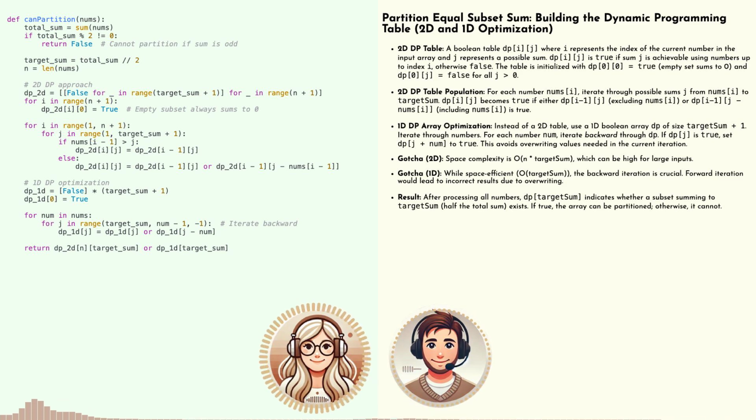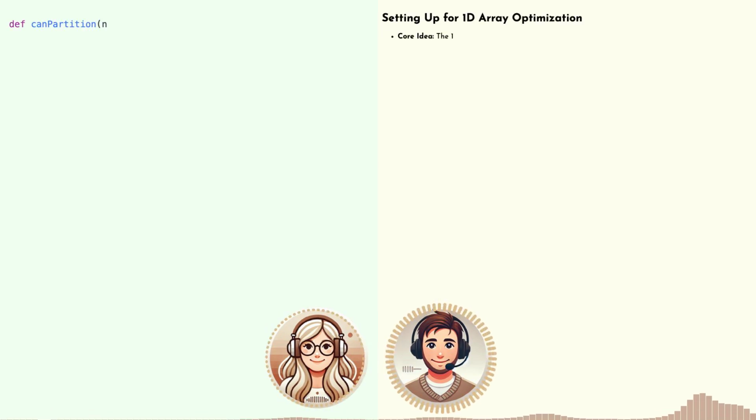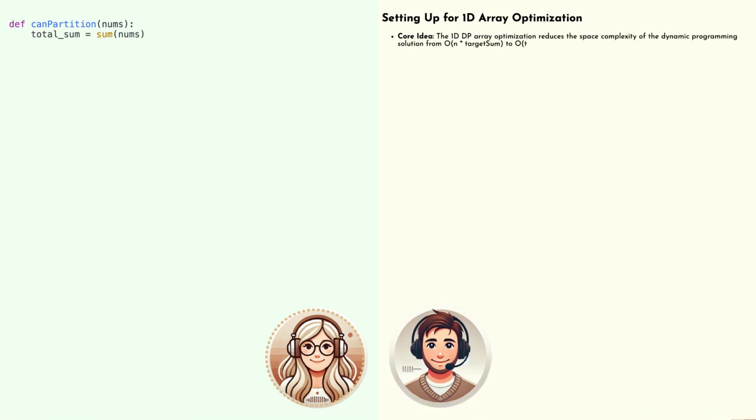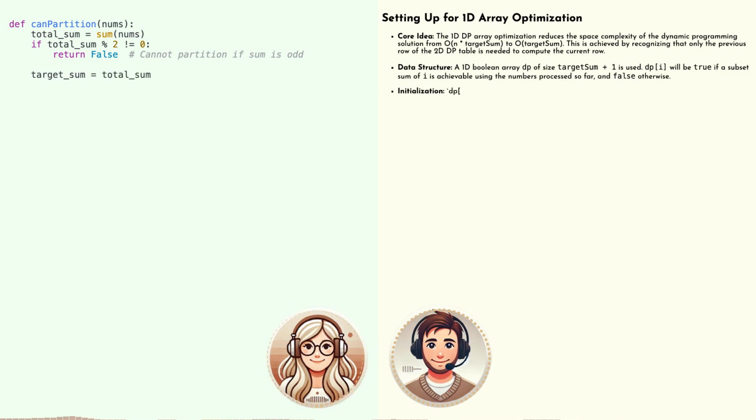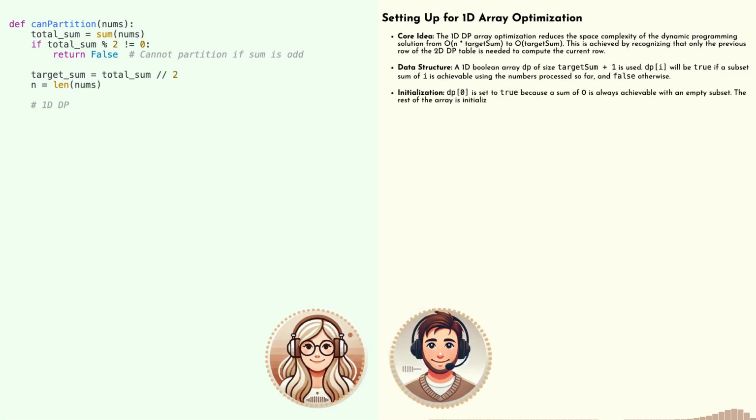Well, to understand that, we need to dive into the specifics of how we build and update this 1D array. It's a clever bit of logic that lets us achieve the same result with less memory overhead. All right, you've officially piqued my curiosity. Let's unpack this 1D array optimization and see how it works its magic. We'll break it down step by step and make sure it's crystal clear for our AI.Code.Cast listeners. I'm ready to level up my dynamic programming skills. It's all about making our solution leaner and meaner without sacrificing efficiency. So where do we begin?